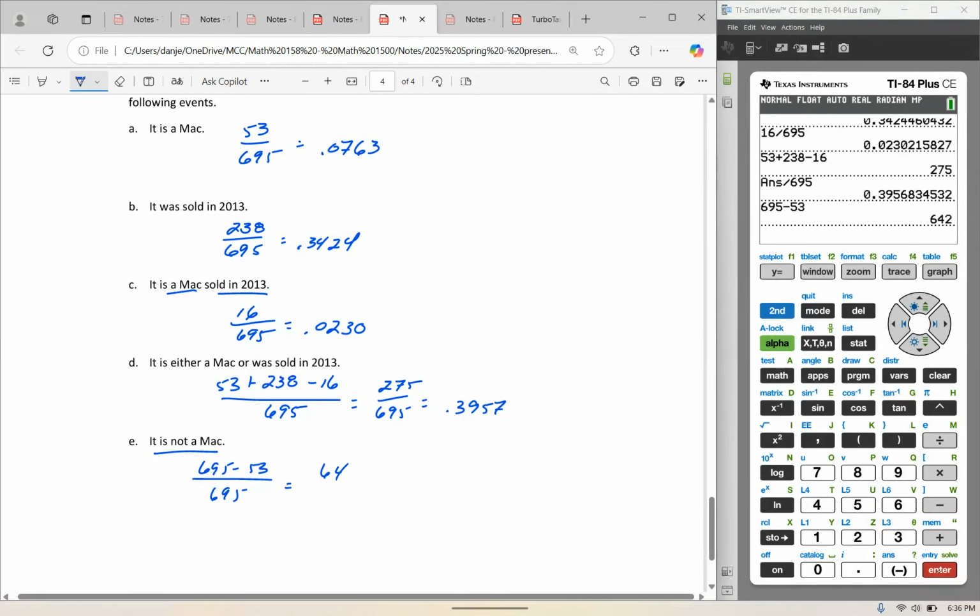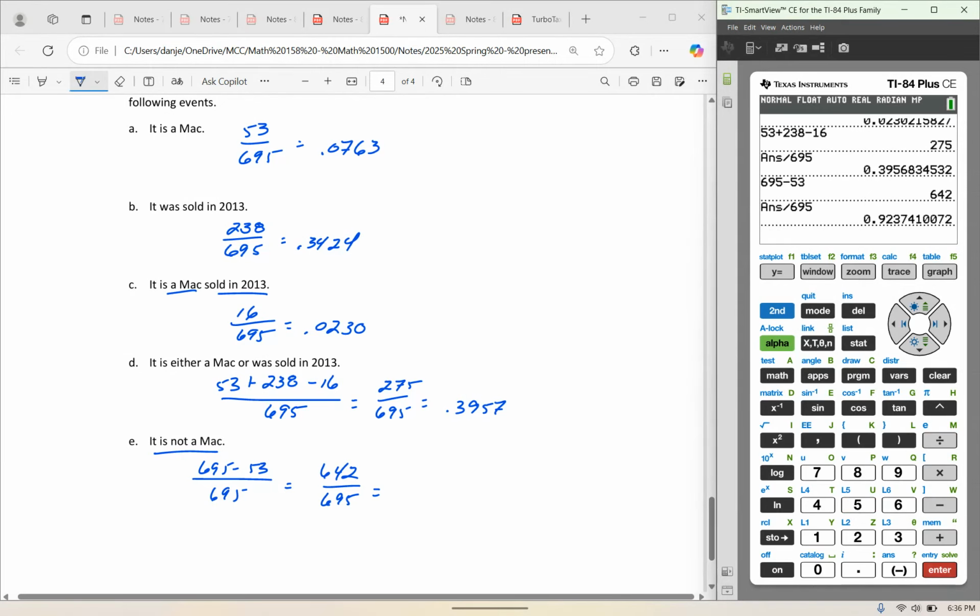So the other 642 of the 695 million items were not Macs. And so that would be 0.9237.